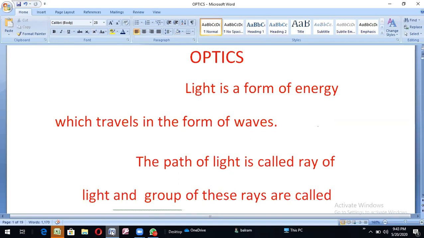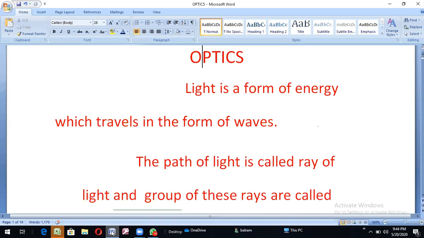Light is a form of energy which travels in the form of waves. What do waves mean here? Light travels from the source to the next place through waves. We already know about sound. Sound is also energy, and it needs a medium to travel from place to place. But light needs no medium to travel. So light is a form of energy that travels in the form of waves.